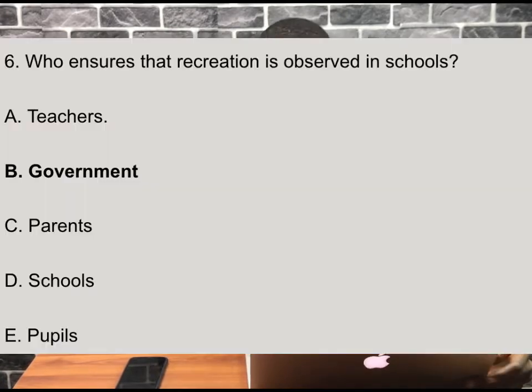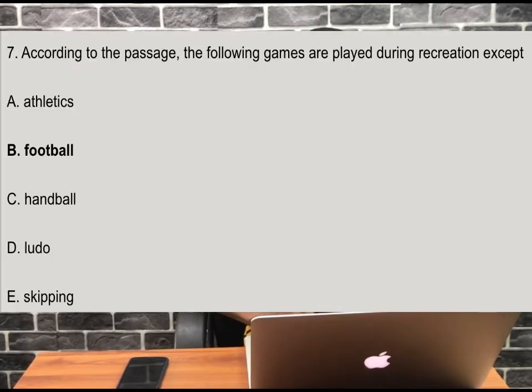Before the passages, as usual, let's read the questions. For passage 2, question 6. Who ensures the recreation is observed in schools? So who ensures that recreation is observed in schools? That's one thing we should expect in the passage. And question 7. According to the passage, the following games are played during recreation. A. Athletics. B. Football. C. Handball, D. Ludo, and E. skipping. So all the games are played except one. So which one?